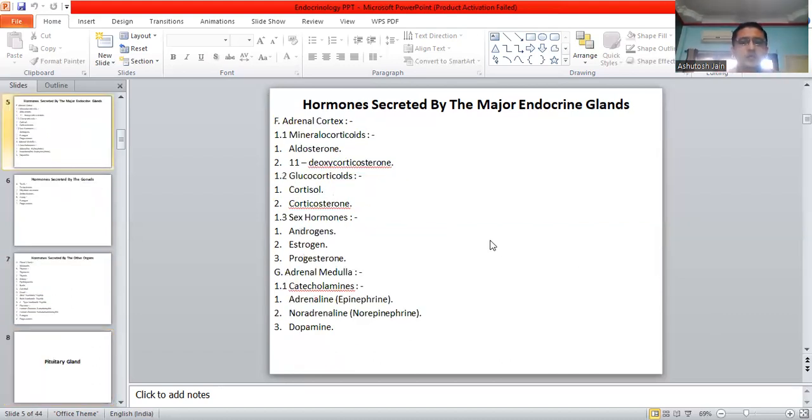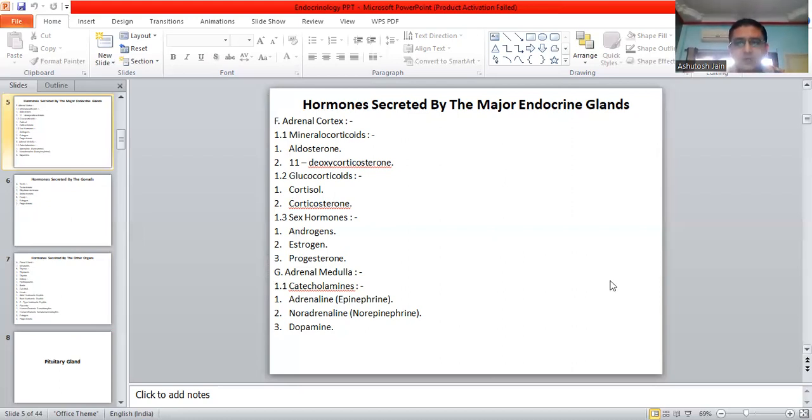Again, hormones secreted by the major endocrine glands, adrenal cortex. These are the following hormones: mineralocorticoids. These are aldosterone, 11-deoxycorticosterone. Glucocorticoids are cortisol and corticosterone. Sex hormones are the androgens, estrogen, and progesterone. From the adrenal medulla, that is the catecholamines. These are adrenaline or the epinephrine, noradrenaline or the norepinephrine, and the dopamine. I hope everything is clear up till now.